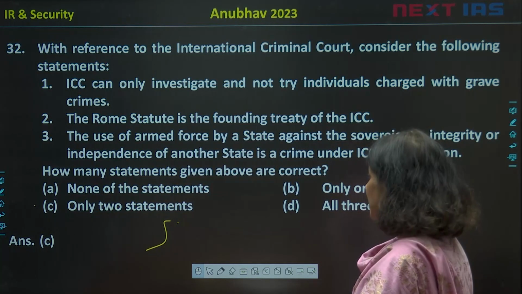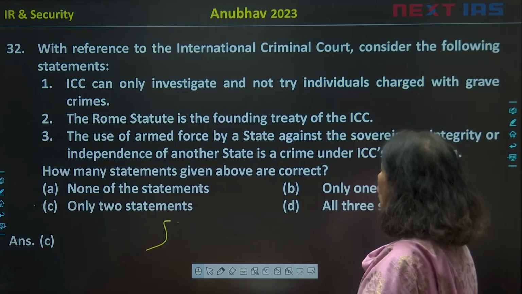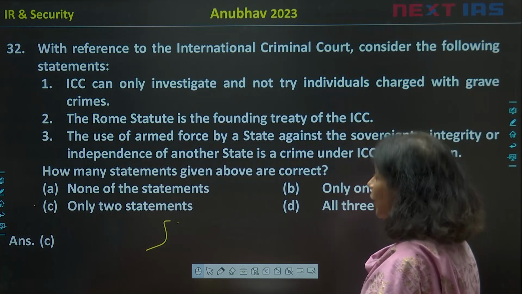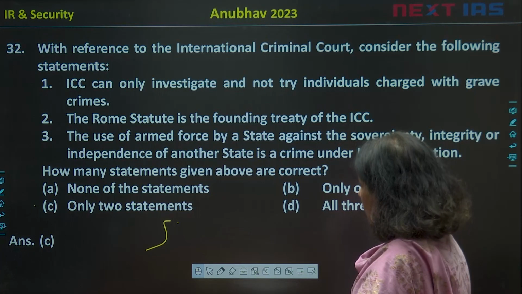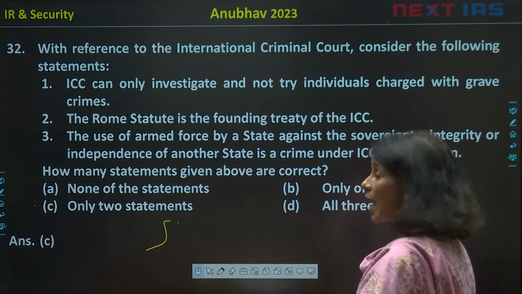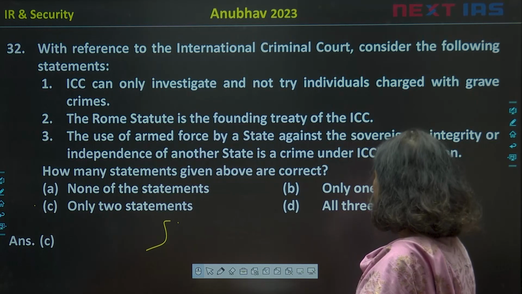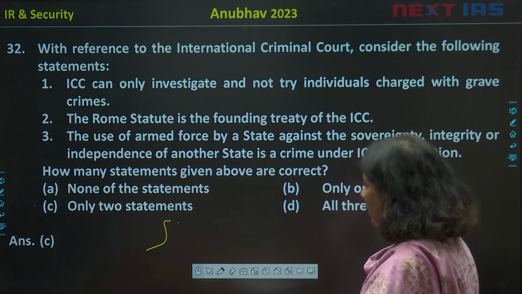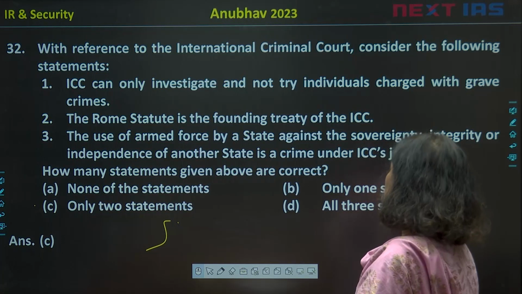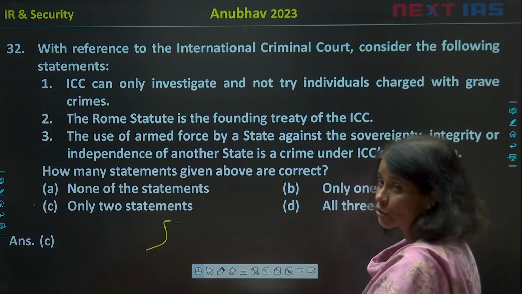Number one, ICC can only investigate and not try individuals charged with grave crimes. Number two, the Rome Statute is the founding treaty of the ICC. Number three, the use of armed forces by a state against the sovereignty, integrity or independence of another state is a crime under ICC's jurisdiction.